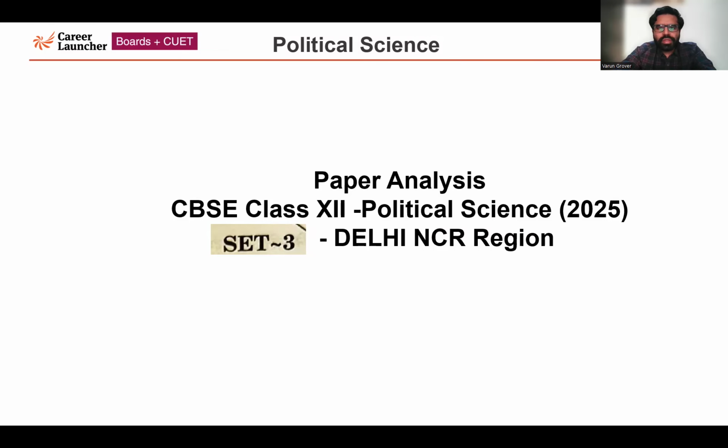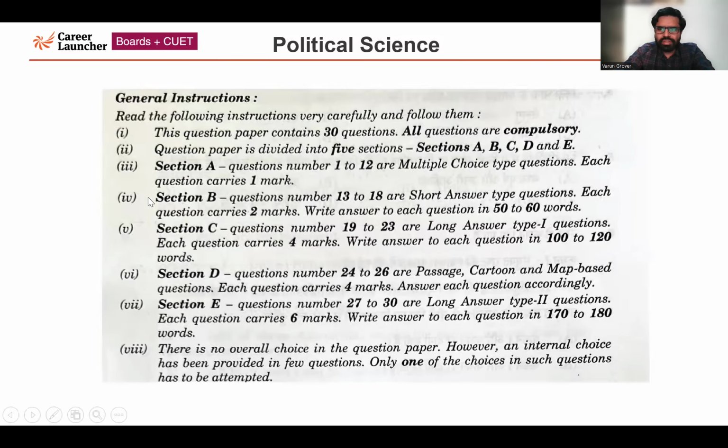Hello everyone. So in this session, I'm going to analyze the CBSE Class 12 Political Science paper, which happened today only. And the set which I'm going to analyze is set 3 of Delhi NCR region. So these are the general instructions related to sections A, B, C, D, E.